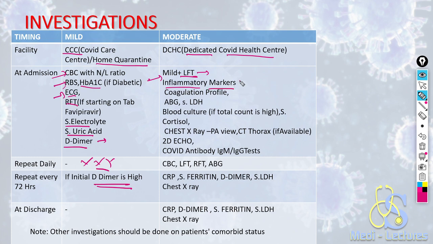Inflammatory markers will include IL-6, ferritin, CRP, TROP-I, etc. Coagulation profile will include PT, APTT, D-dimer. We'll do ABG, and also send serum LDH. If the total count is high in CBC, we'll send blood culture and serum cortisol. Chest X-ray is essential. If available, we have to go for CT thorax, planned 2D echo and COVID antibody IgM IgG test. It is important to note that in mild cases, we are not doing any chest X-ray.